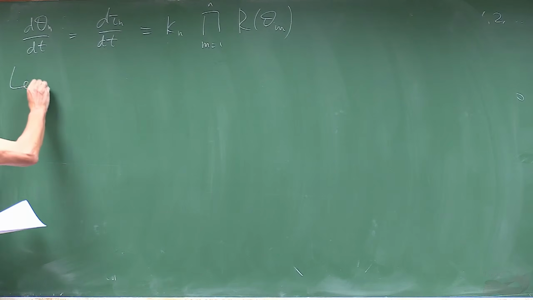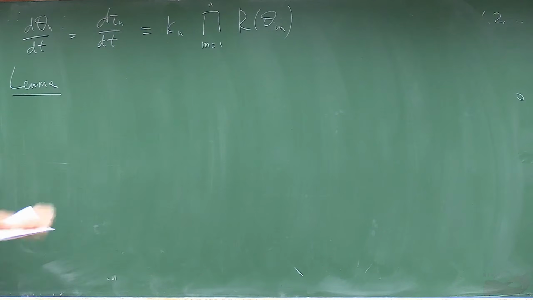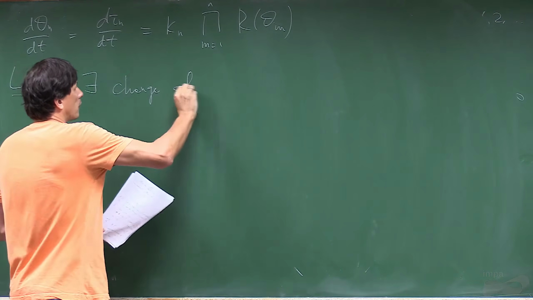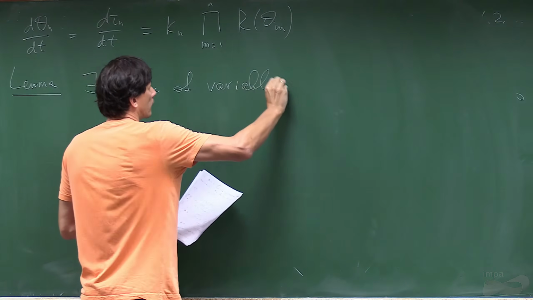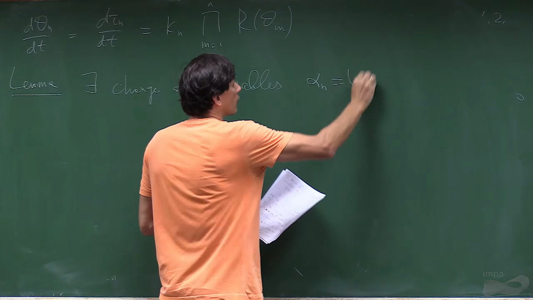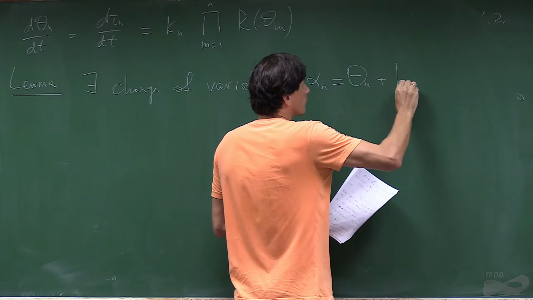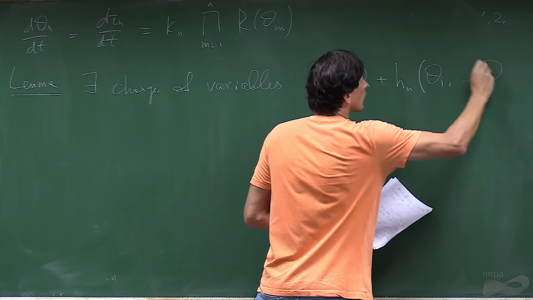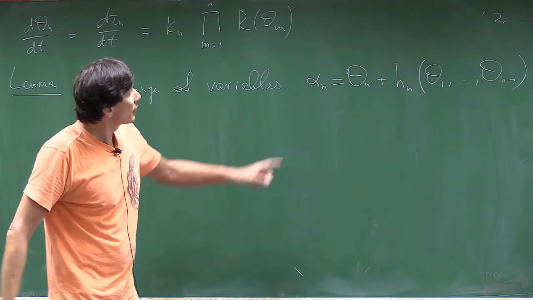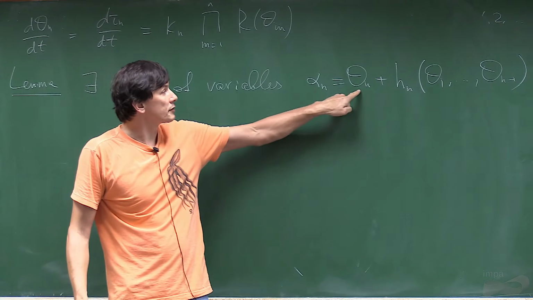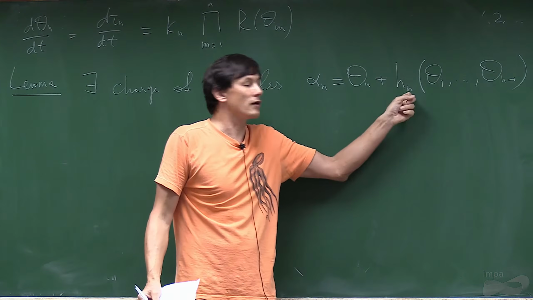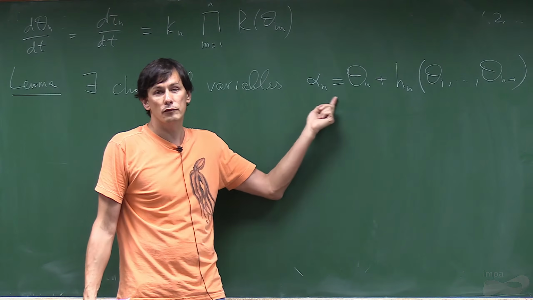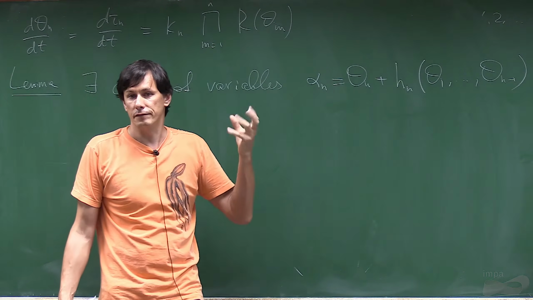So we can prove a lemma: there exists a change of variables. I'm doing this change of variables in a special way. I take exactly theta n and all the other previous ones with some function which I don't care about. Why this is good is because the Jacobian of this change of variables will be 1. I'm not changing the volume of the phase space.